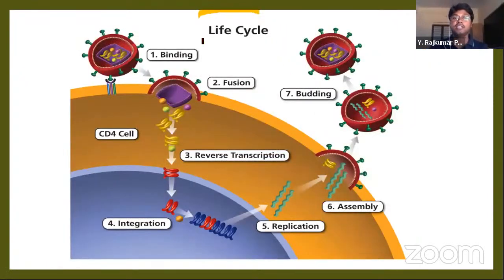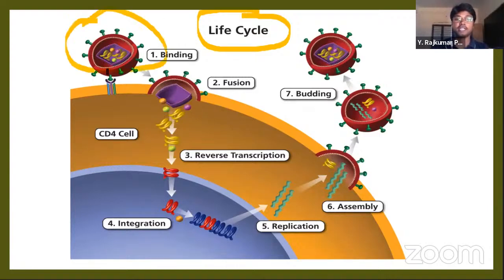Let's see the life cycle of the HIV virus. Here you are able to see the virus. You can see here it is attached to the surface of the T cells, and it is injected inside of our body. So the single strand RNA, through the process of reverse transcription using the reverse transcriptase enzyme, is converted into double strand DNA.